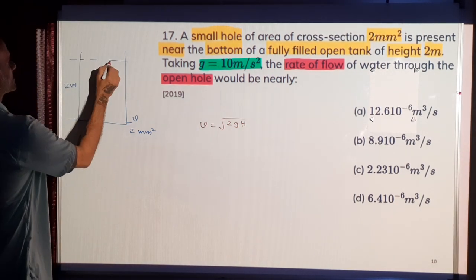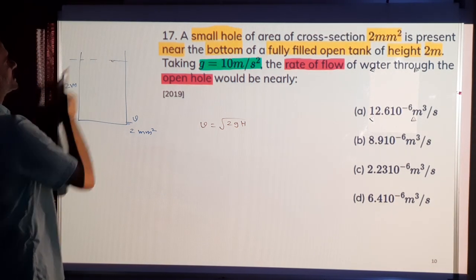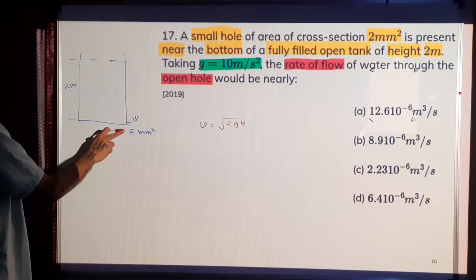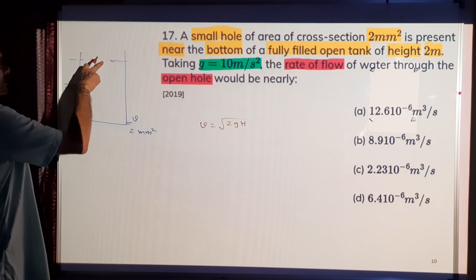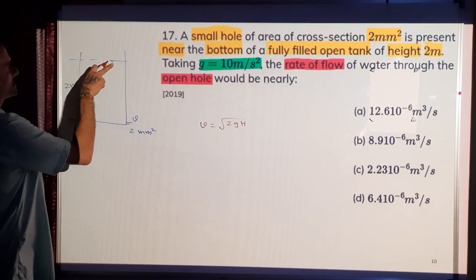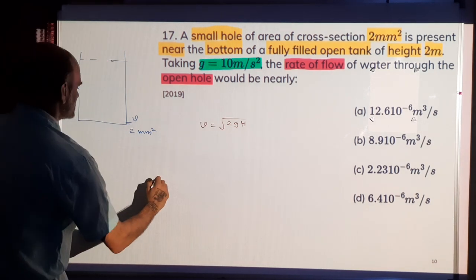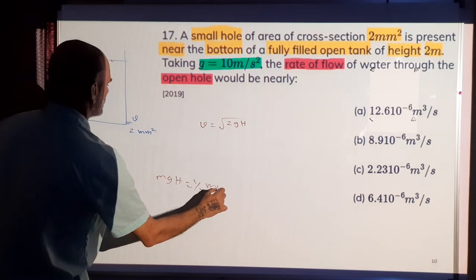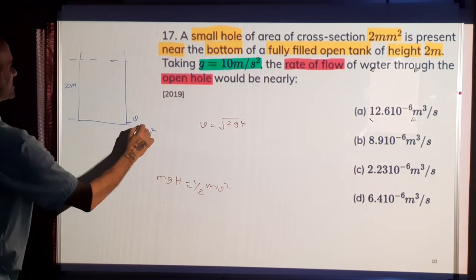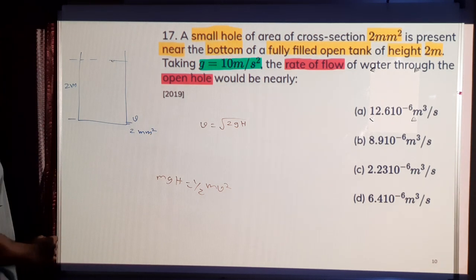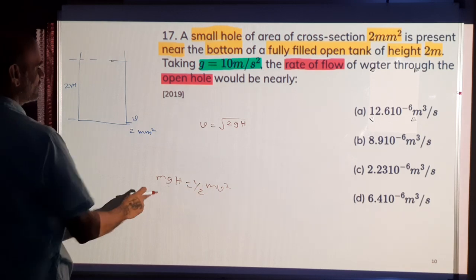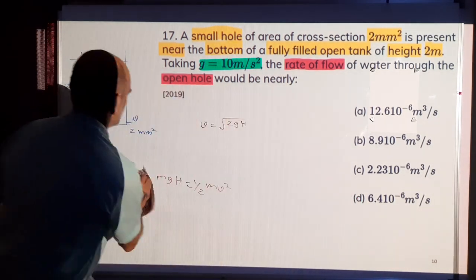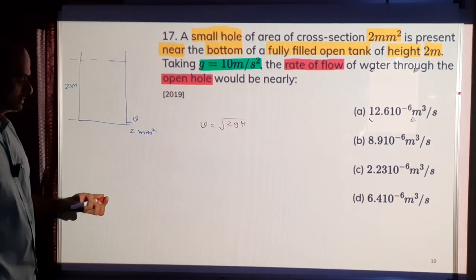The way to remember this formula is to take a small fluid element here of mass m. So the energy here is mgh, because this is almost at rest, as this is a huge area compared to this area. So the velocity with which the level is dropping down is very, very small. It's almost zero. So only potential energy is there, which is mgh. When it comes here, it becomes kinetic energy, half m v square, because I'm taking this as reference for the potential energy. So mgh is going to convert to half m v square. So m will get cancelled, and you get this formula. Put the values given.